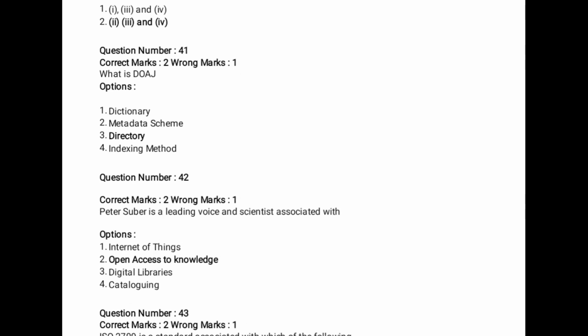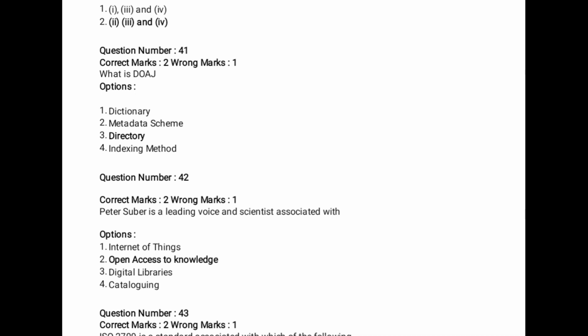Option 2, 3, 4. So out of 4 options, 2, 3, 4 are metadata format standards. Next, question number 41: what is DOAJ? This is a basic question in library information. Directory of Open Access Journals. This is the definition of DOAJ. It's a directory. Option 3 is the right answer.